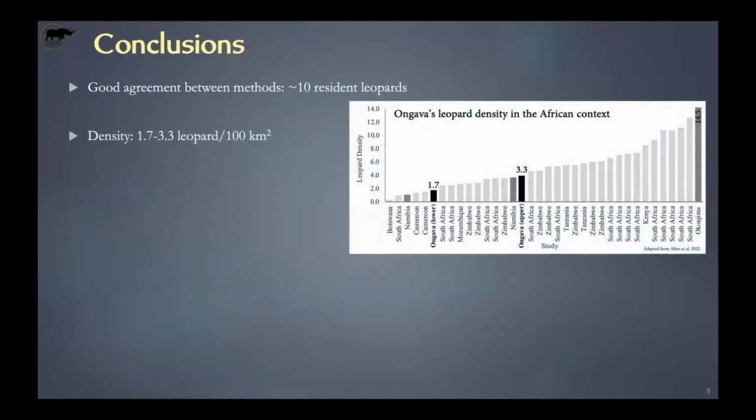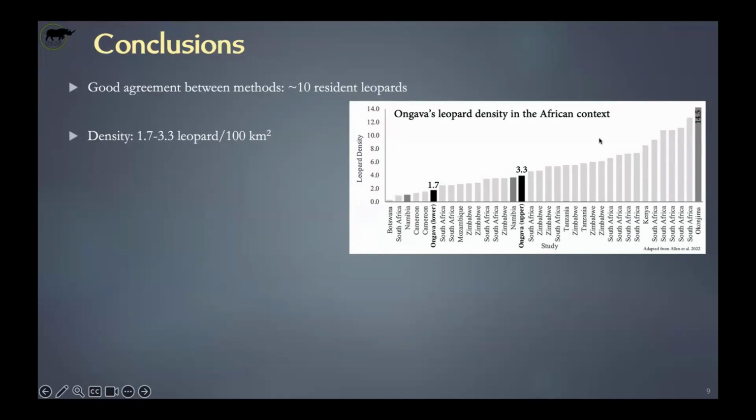In terms of densities on Ongava, that places us well within the range of Africa. What you see here, Namibia as a whole actually has a lower population density. Not surprising, because there are a lot of areas that are drier and less profitable for leopards than here. So that kind of drives the density lower. And then the highest density ever recorded, at least in Namibia, I'm sure there are other areas that are very high, but it's in Okonjima.